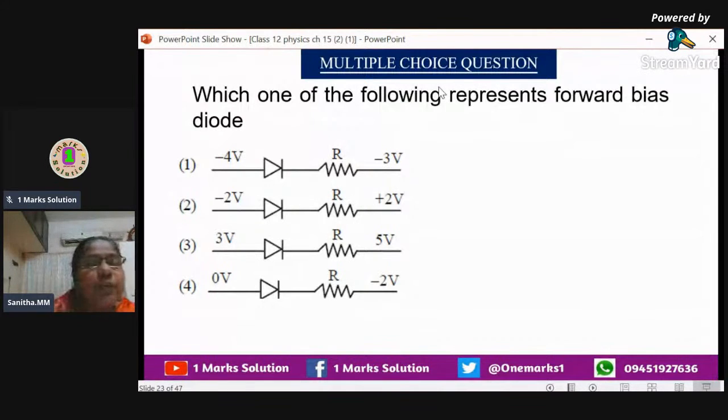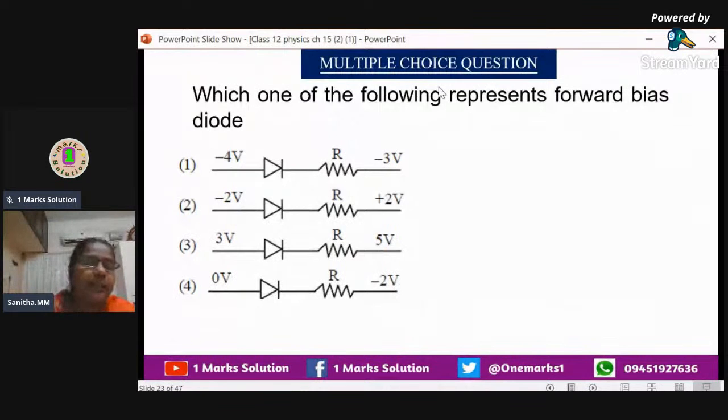Because here -3 is connected to negative and -4 is connected to positive. And the second option, we can say -2 and +2 voltage, the plain part, positive, is connected to negative, and the line, negative, is connected to positive. No way, it is reverse biasing.